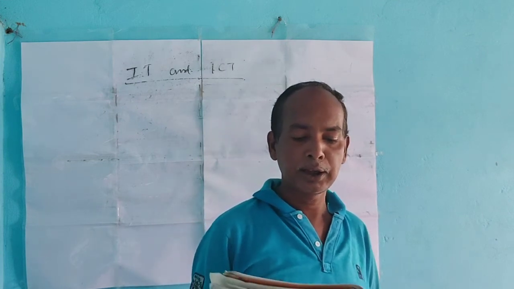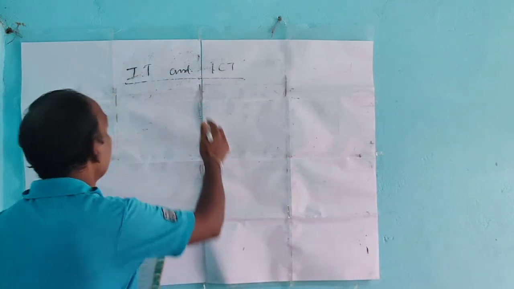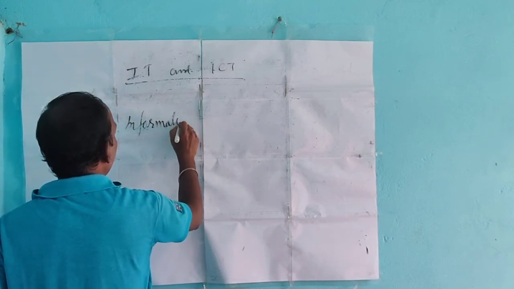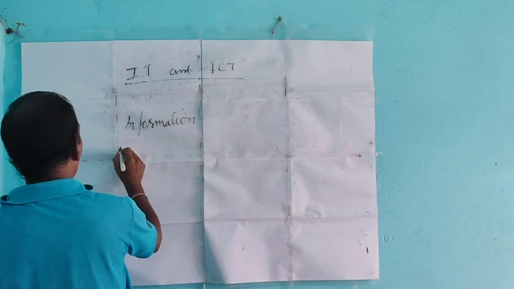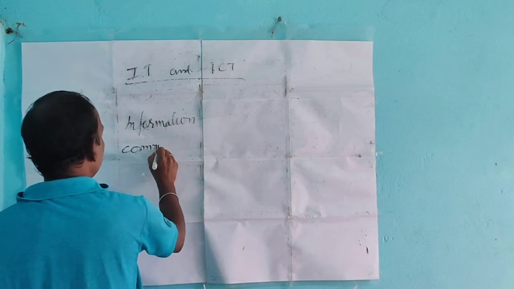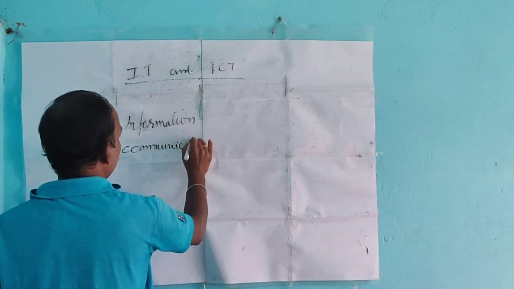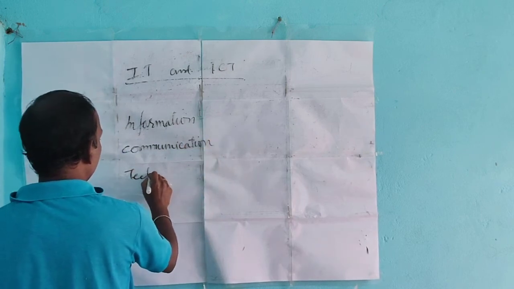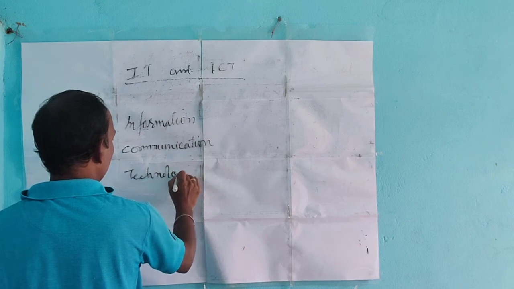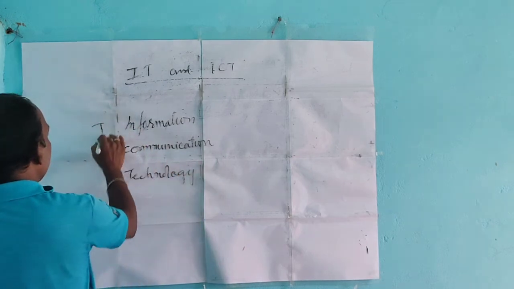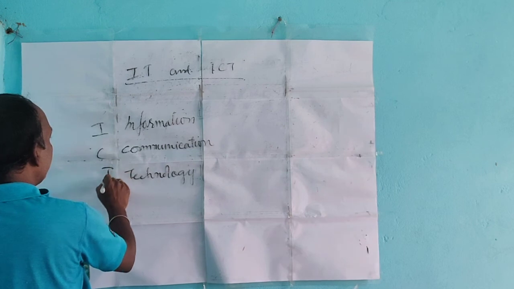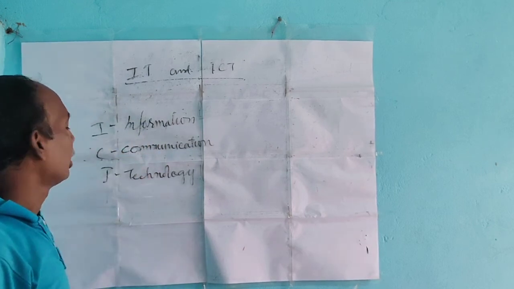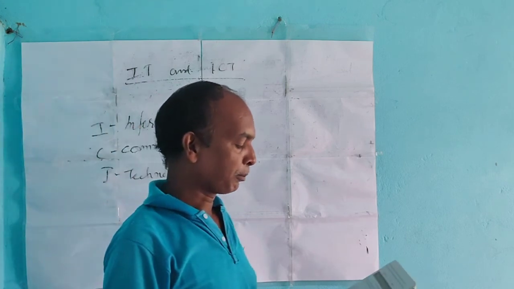The three terms given in ICT are information, communication, and technology.